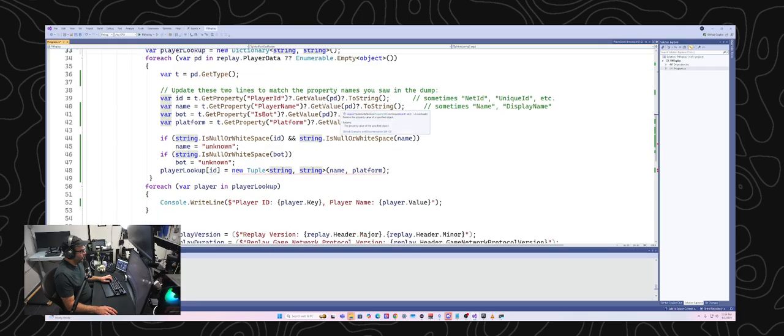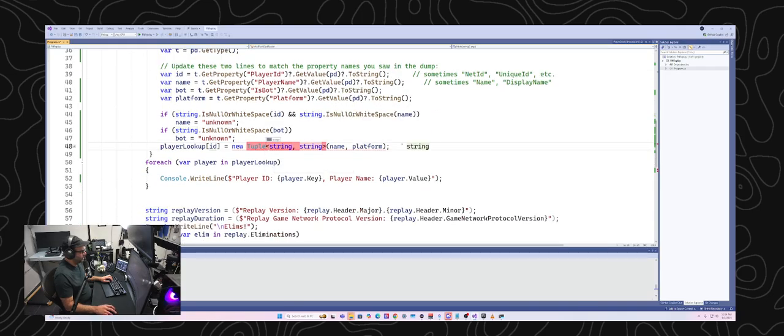What that should allow me to do is make this equal to a string where I put in the player name, bot status, platform.